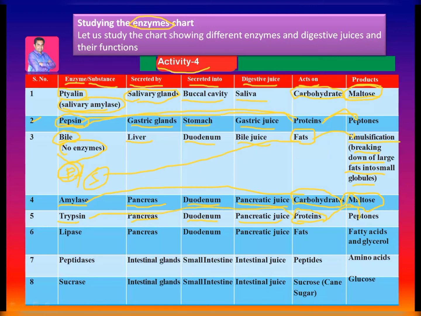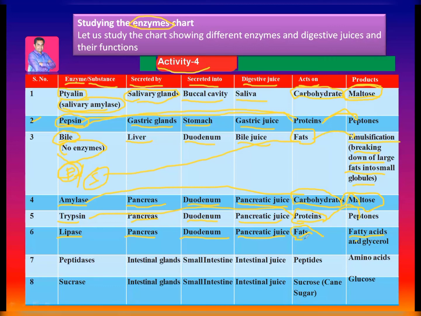Next, lipase. Lipase is an enzyme secreted by the pancreas gland into the duodenum, as part of the pancreatic juice, and it converts fats into fatty acids and glycerol.